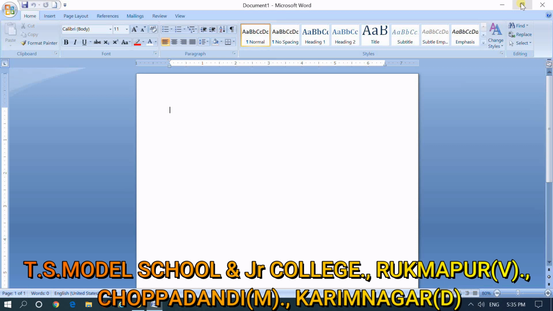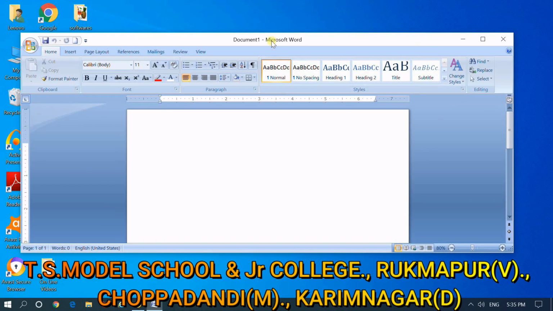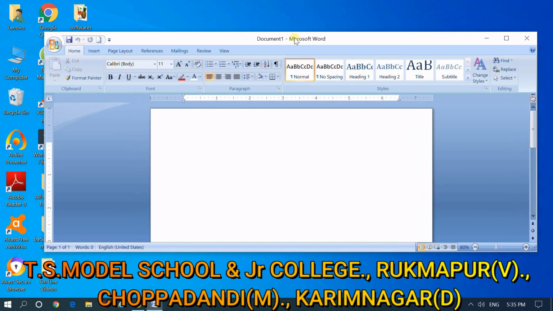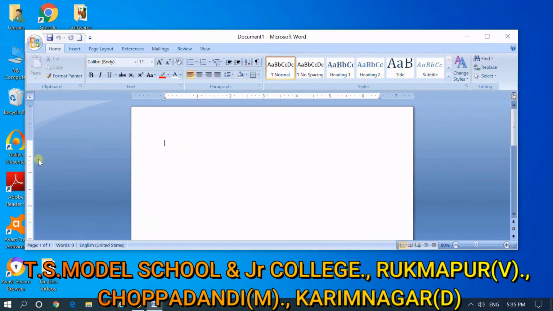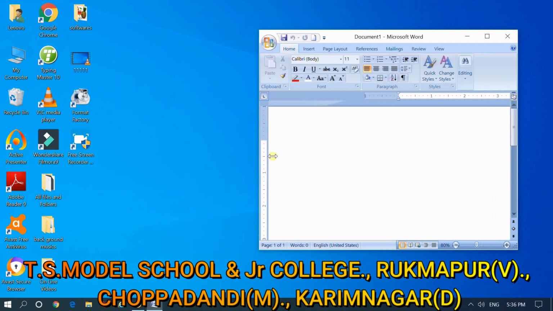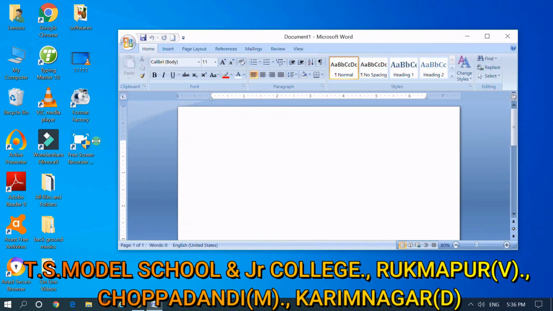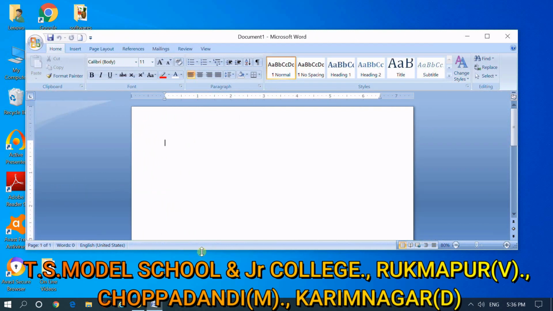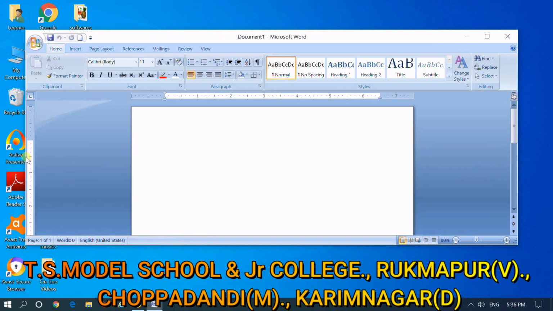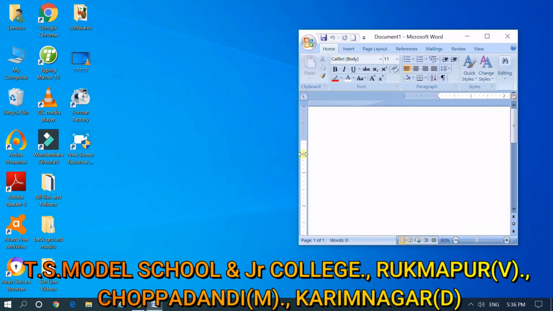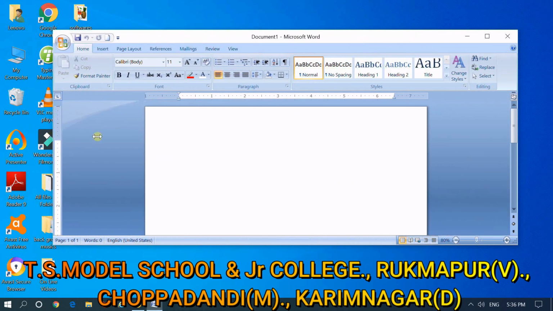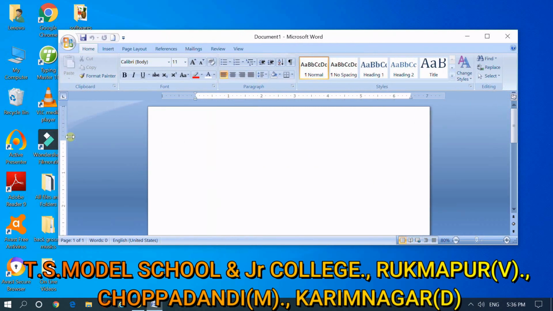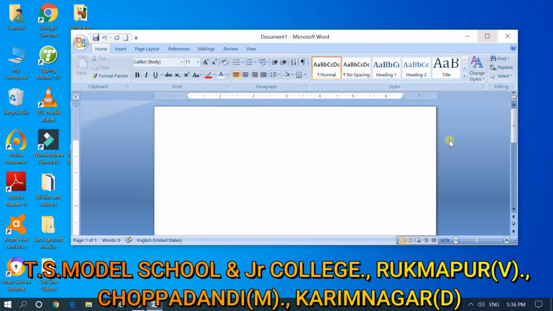And this is the restore button. Once you click on restore, you can move the window here and there, and you can also increase and reduce the size of the document. See, I am increasing the size and decreasing the size of the document. It is possible only when it is in the restore position.